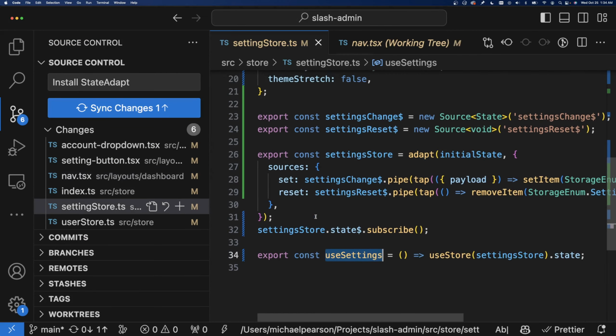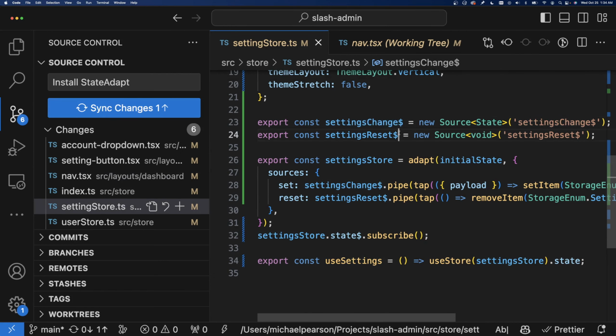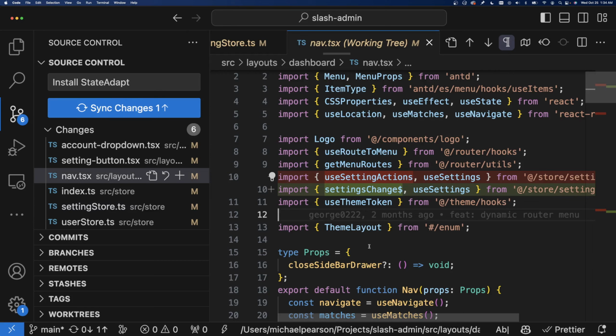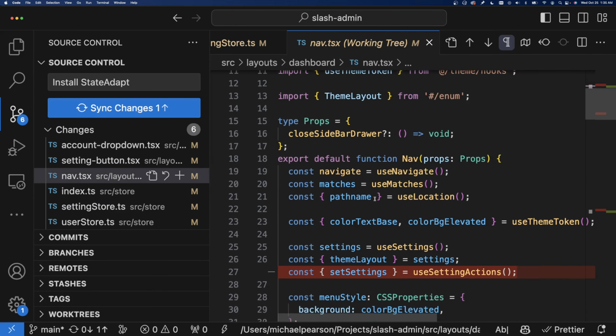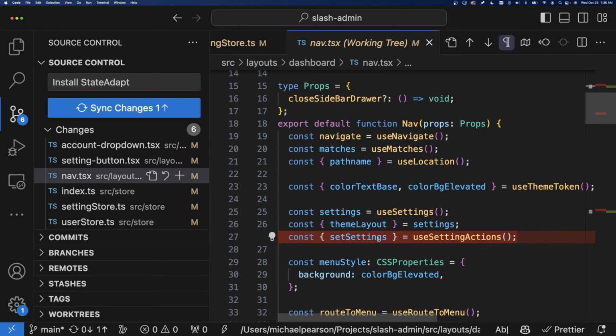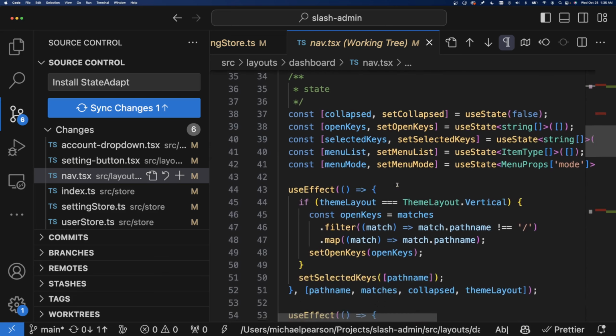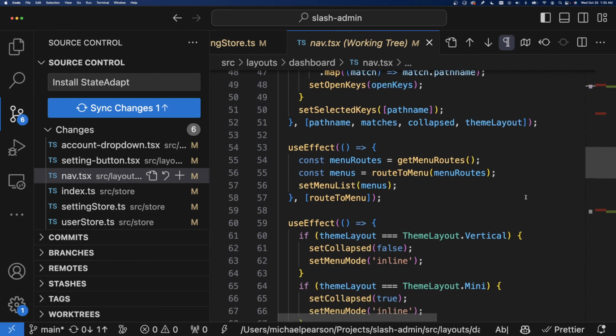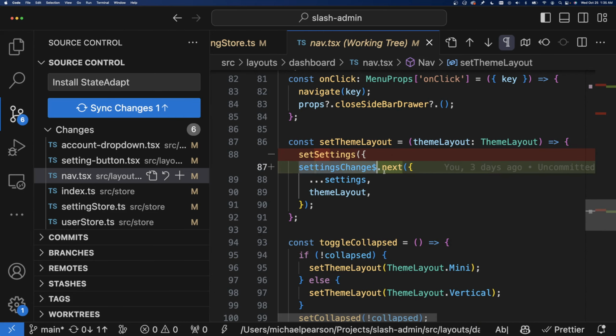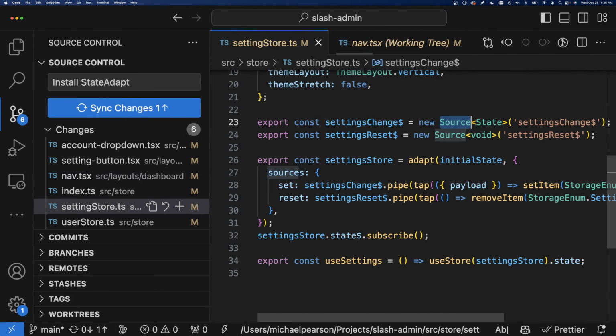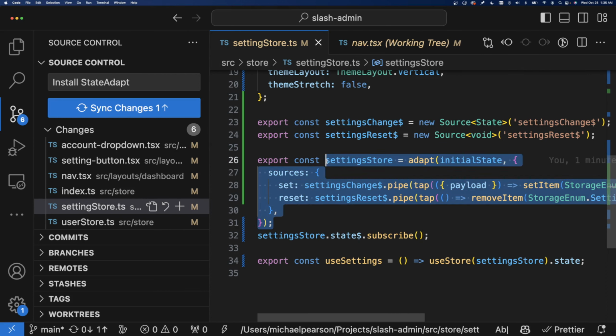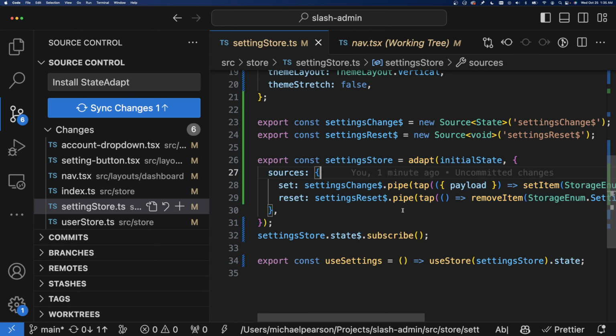I didn't change those, but these state change sources, these events, you import those directly, and instead of grabbing the actions from the Zustand store, you call these directly. Where is it? Oh, way down here. Yeah, you just import the state change, the event source, and you next onto it. And then the store itself determines for itself, like the code is right here where it says, okay, I'm interested in this event source. That's how this store is changing over time. So I really like that.